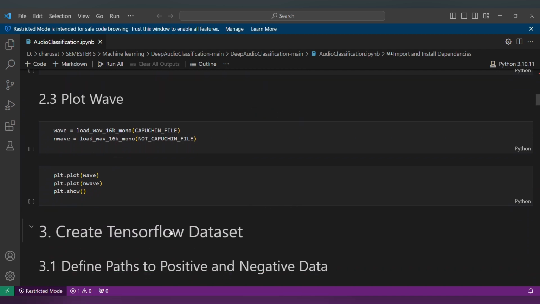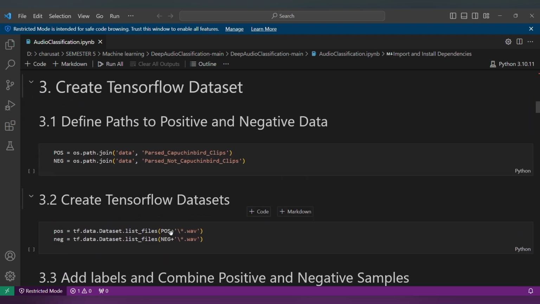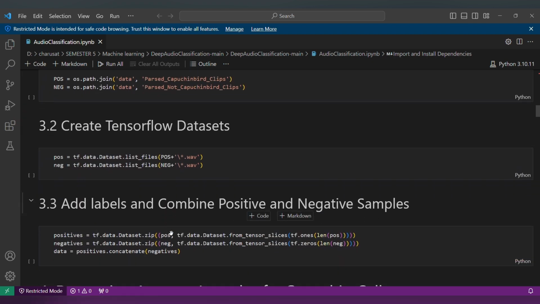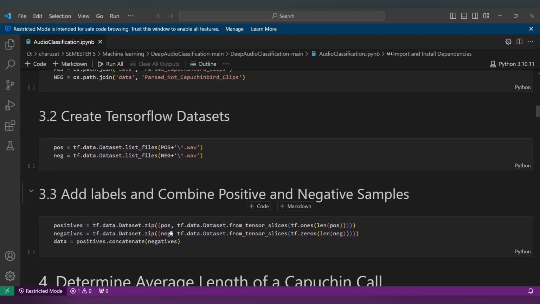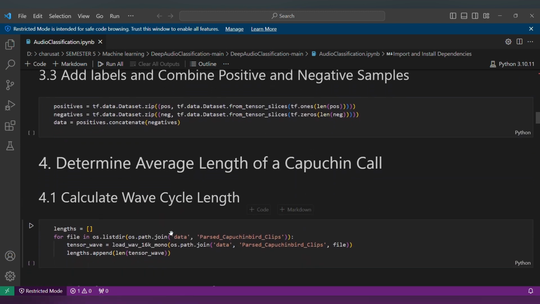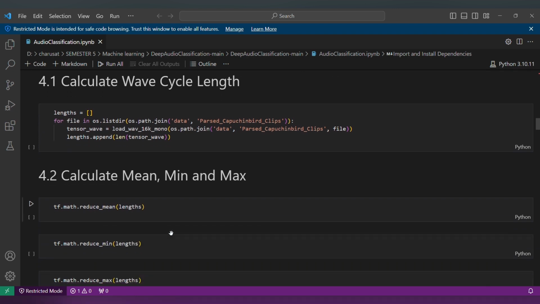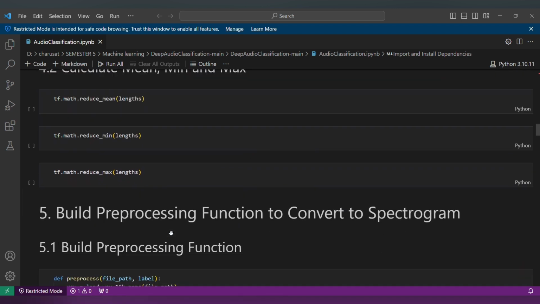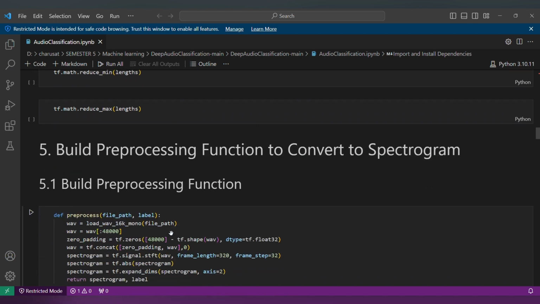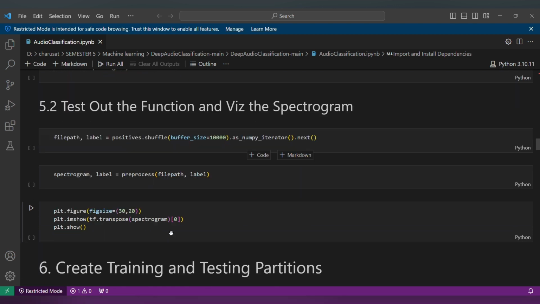Thereafter, create a TensorFlow dataset: define the path to positive and negative data, add labels and combine positive and negative samples. Then determine the average length of caption calls, calculate the wave cycle length, calculate mean and max, and build a pre-processing function to convert to a spectrogram. Test our function and visualize the spectrogram.